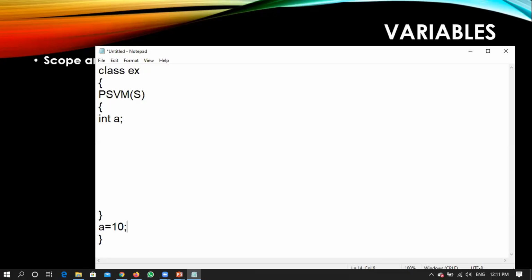Question in a chat box. It means from a starting point of a first opening bracket up to the second closing is the scope of A. Yeah, that is right.